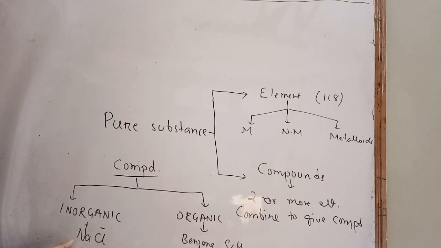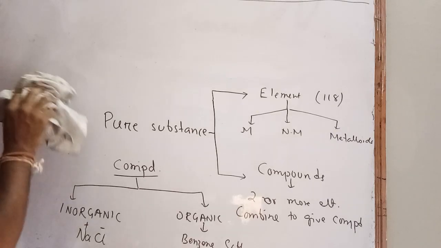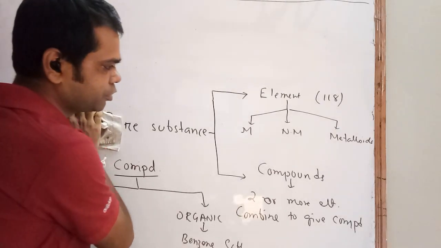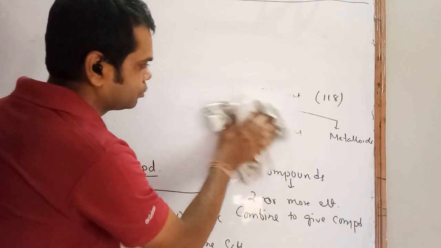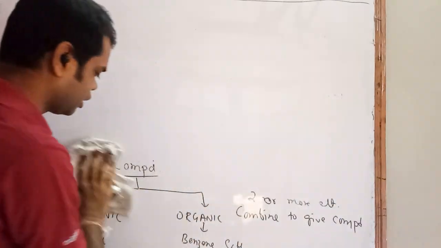Inorganic compounds are made up of metal with non-metal. Organic compounds are generally made up of non-metals. Now in an inorganic compound we have to show the positive and negative charge; on the metal you can put a positive charge, on the non-metal you can put a negative charge. After this, students, these things you also have to write. After this, students, we have the next point.